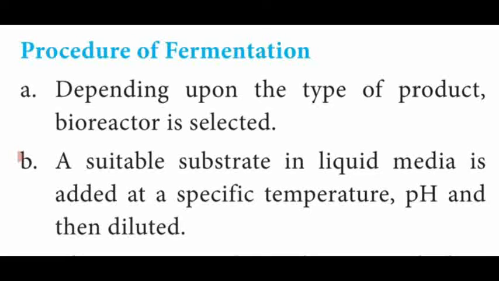Second one, the suitable substrate liquid medium is added at a specific temperature and pH, and then diluted. So inside the bioreactor, we add the suitable liquid medium with a specific temperature and pH value, and then finally it is diluted.